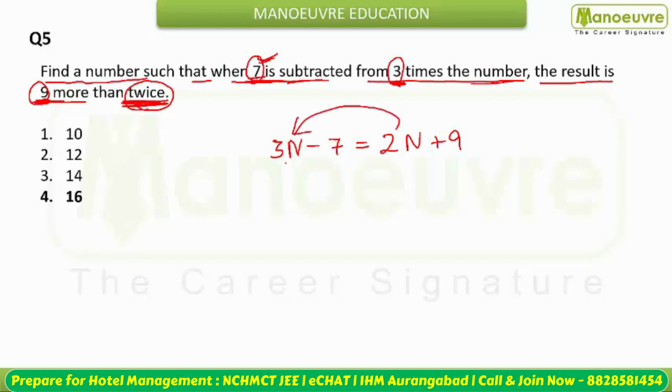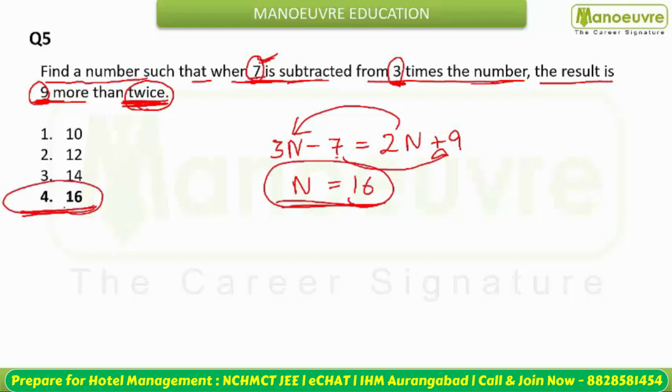This is going to become 3n minus 2n. This will be n equals 7 and 9. Negative 7 को दूसरी तरफ लेंगे. That is 7 and 9. This is going to be 16. So the answer will be 16. Option 4, that is 16, is your answer here.